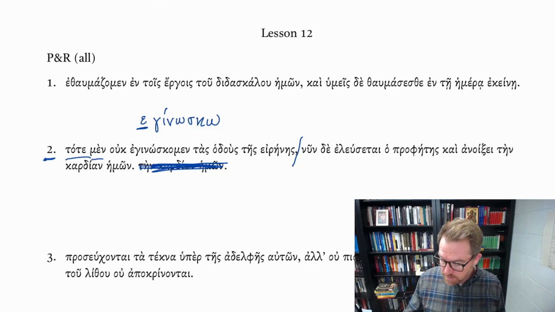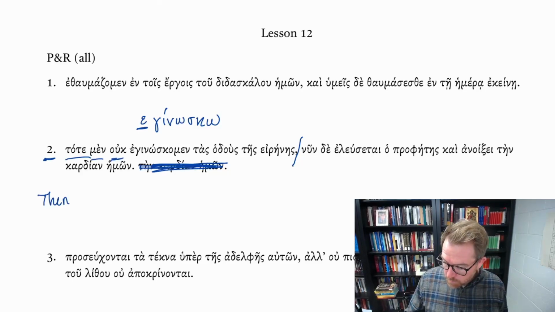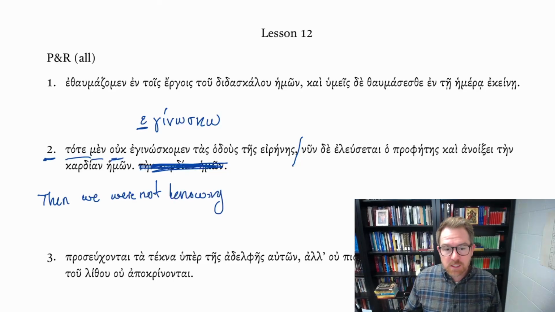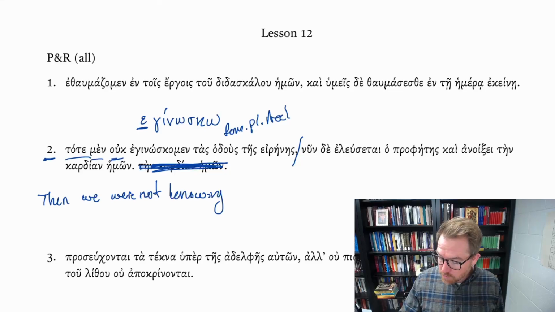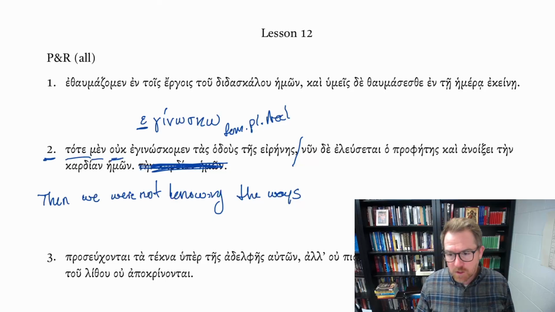So we would translate this with the negation: then we were not knowing. We're knowing because this is imperfect, right? Imperfect is the video clip unfolding of the action. Tas hodous, the feminine plural accusative, right? What were we not knowing? Tas hodous, the ways, the roads, the paths, various ways to translate it.